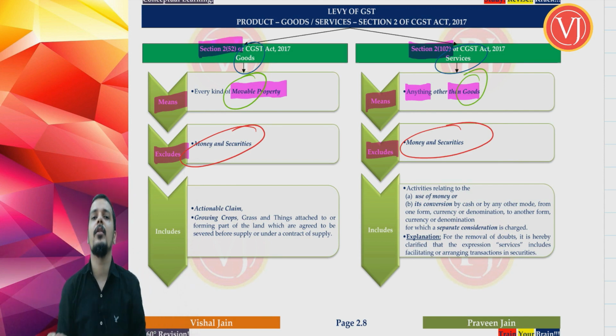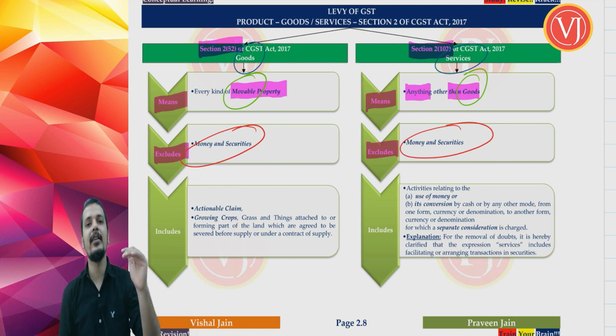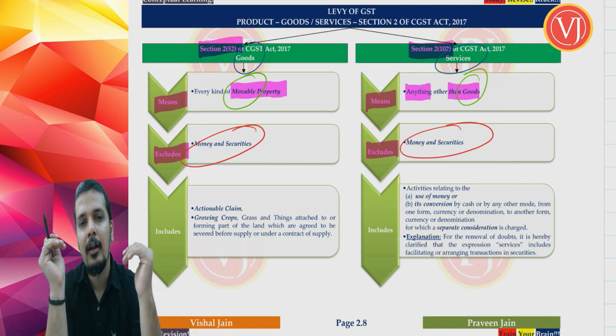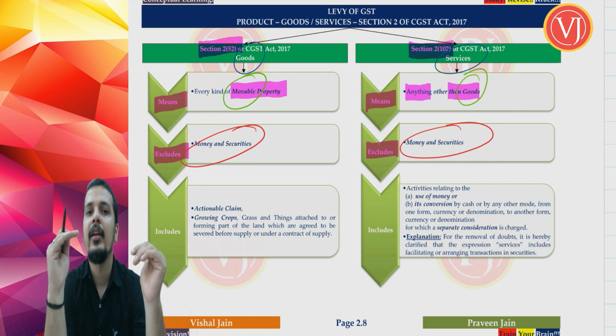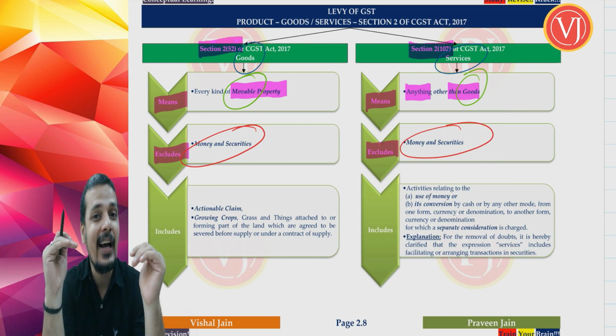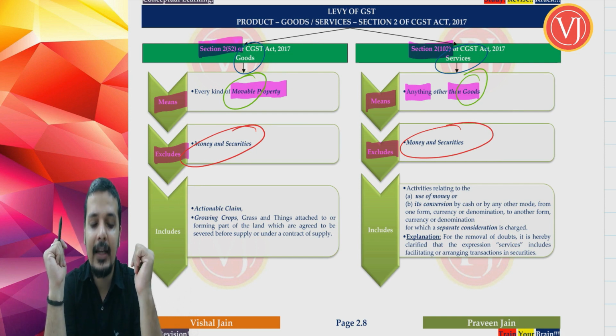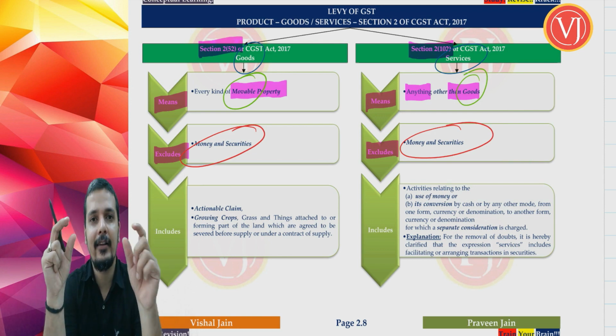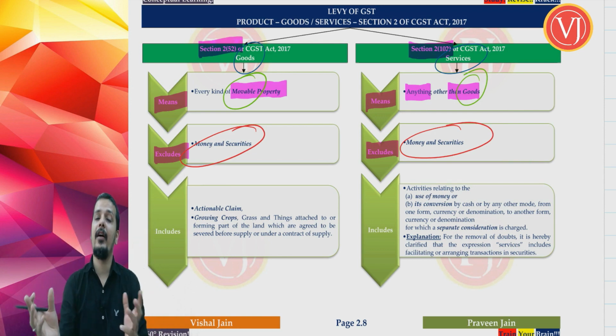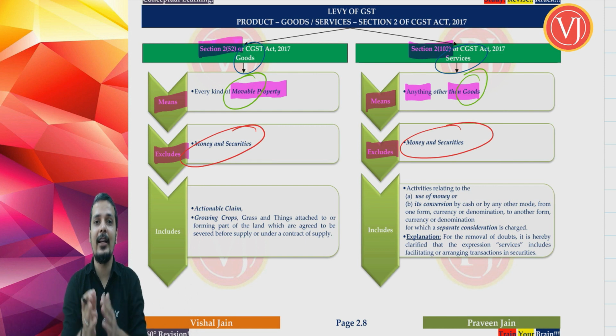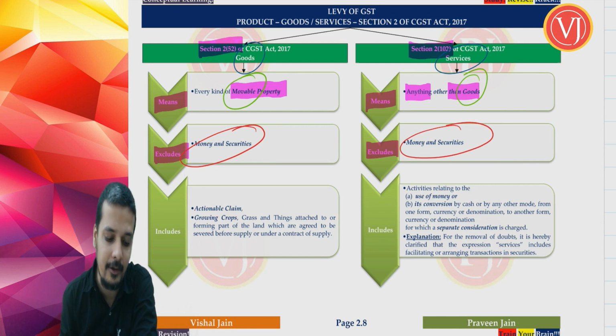Now as of now, just understand that goods is equal to movable minus money and securities. Services is equal to anything other than goods minus money and securities. So the means part and the excludes part of both goods and services we have discussed very clearly, comparing both goods and services side by side.